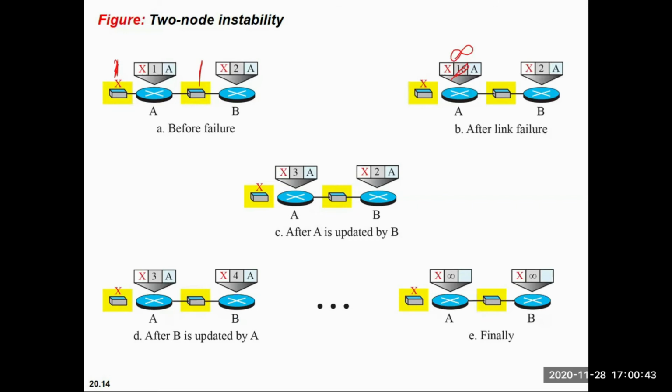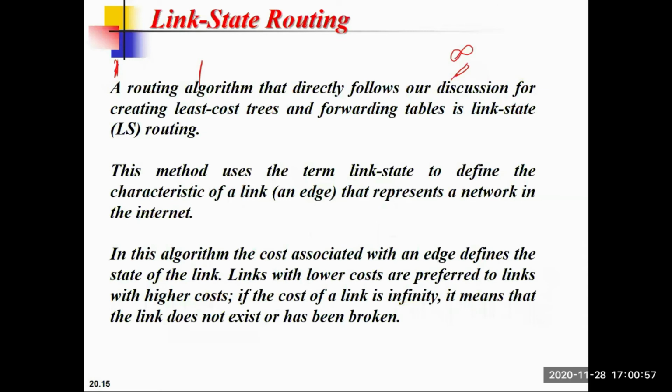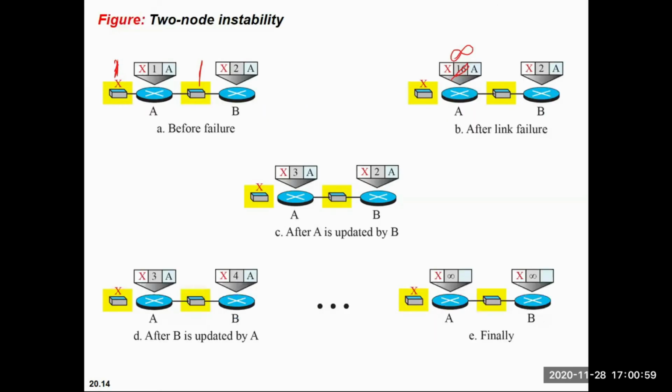And this is a very serious problem because there may be so much delay because of continuous disconnection or detachment of the destination from that network. And we can remove this problem also. For removal of this problem, there are two ways. The first way is defining infinity.